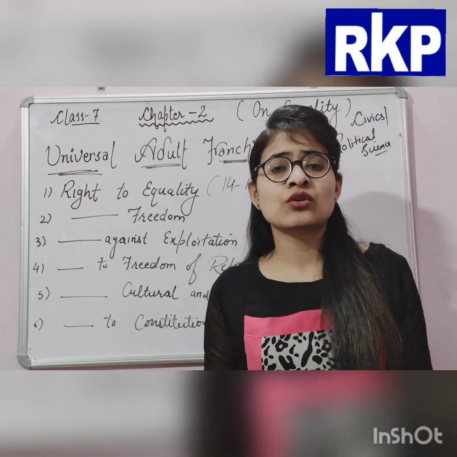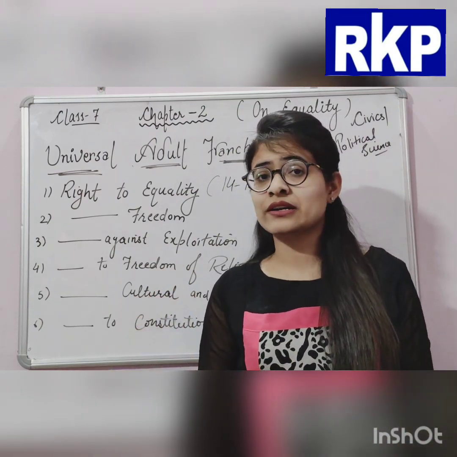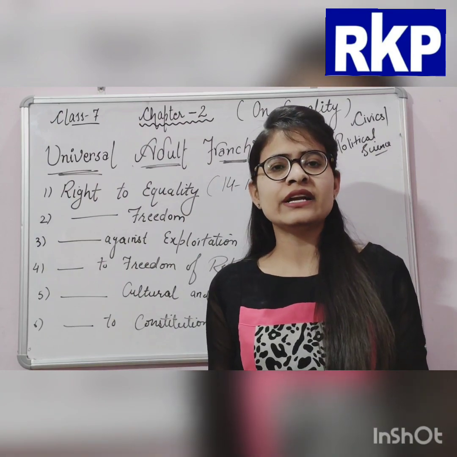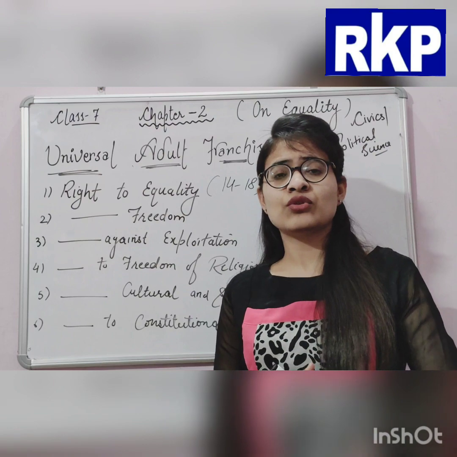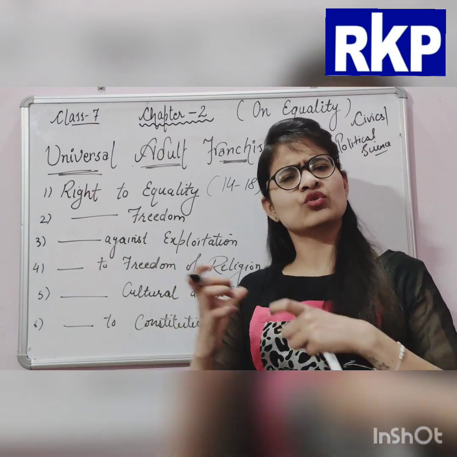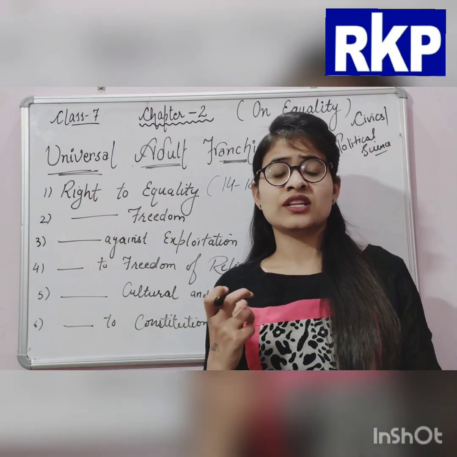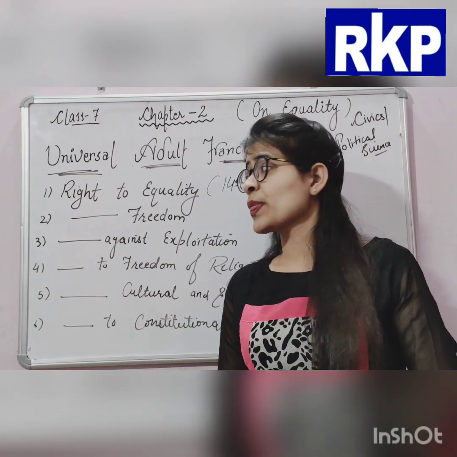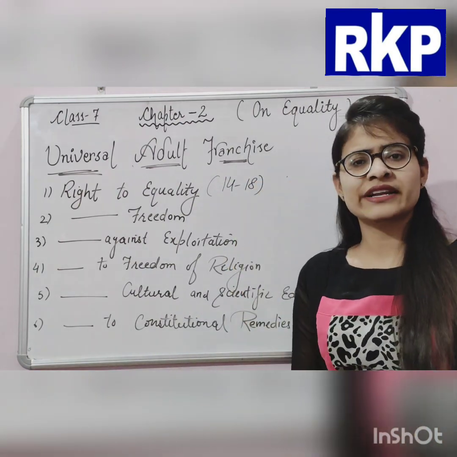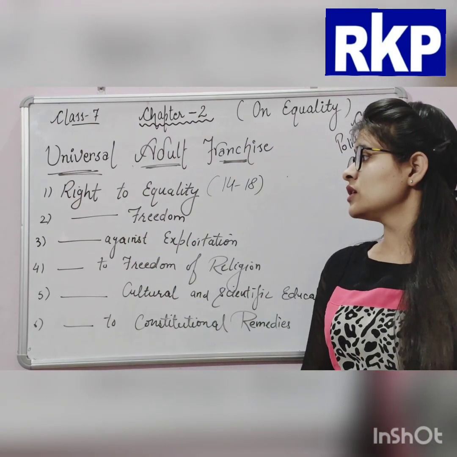The citizens or the people of our country can't be discriminated against on the ground of their caste, religion, sex, and their creed as well, and their color as well.